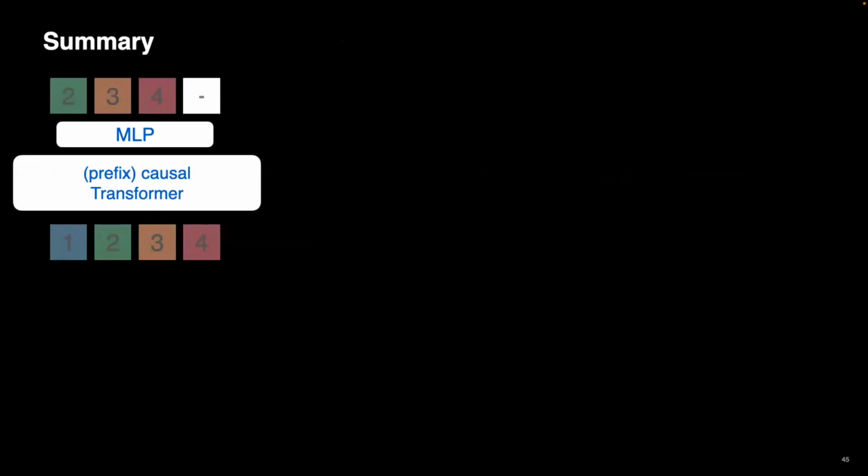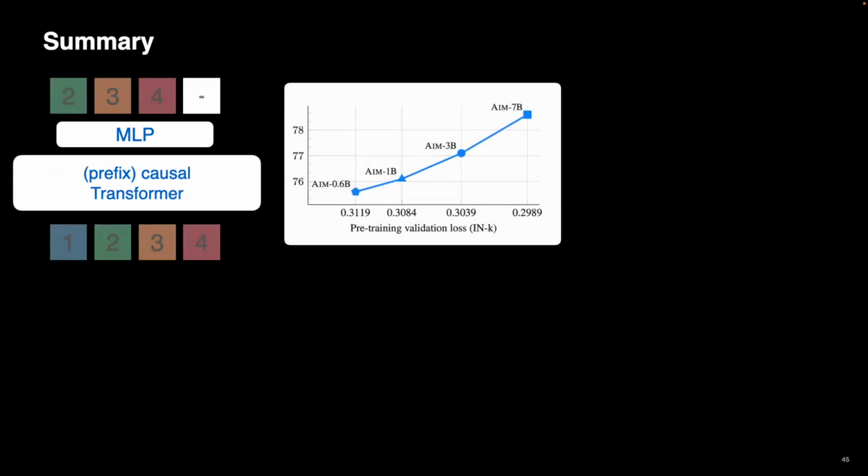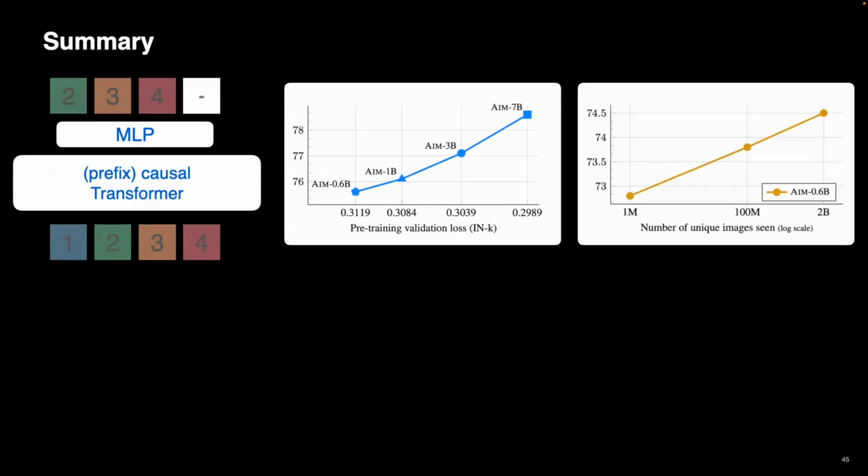So as a summary, we talked about autoregressive models for vision. We provided a very simple recipe with just continuous images in. We don't do any discretization. We have a causal or prefix transformer, an MLP on top, and just try to predict the next token in pixel space. We show very clear scaling in terms of parameters and in terms of data.